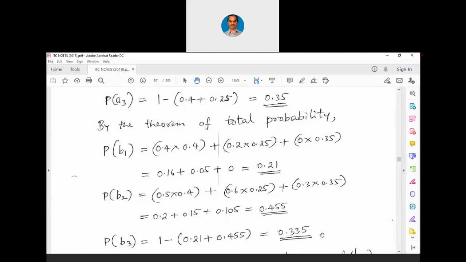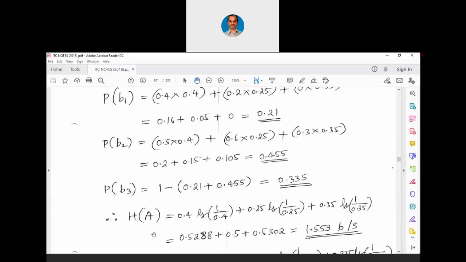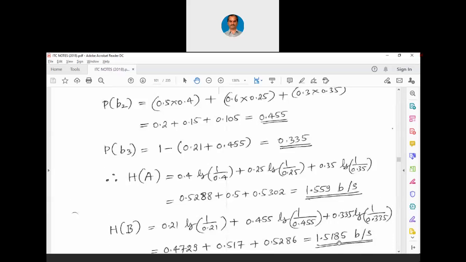Now we know the probabilities of input symbols, probabilities of output symbols. We can simply apply them in the formula and we will get H of A equals 1.5559 bits per symbol and H of B equals 1.5185 bits per symbol. You can see entropy of source is 1.5559 bits per symbol, entropy of destination is 1.5185 bits per symbol. That means you can see there is a loss of information during transmission. That is because of the communication errors.